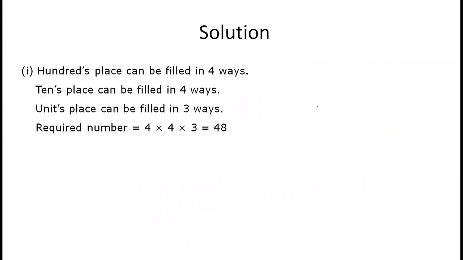See, 4 into 4 into 3. Hundreds place 4 because 0 cannot take the hundreds place. Okay, then the tens place can be 0, the units place can be 0, that's not a problem. Similarly, if it is repetition, okay.